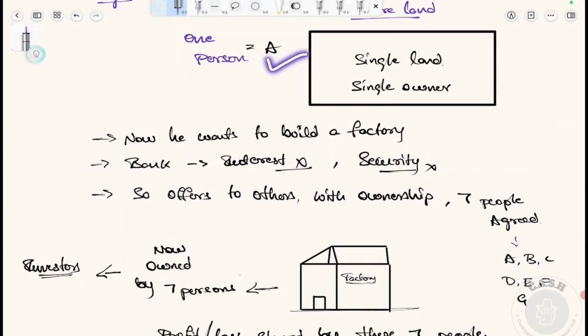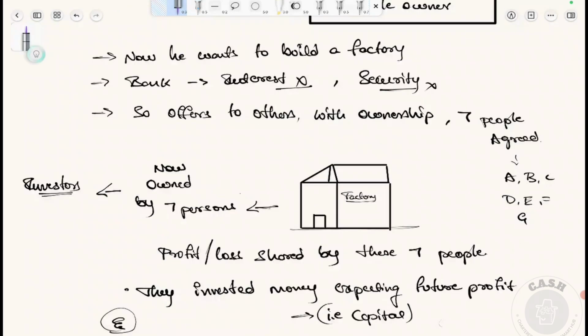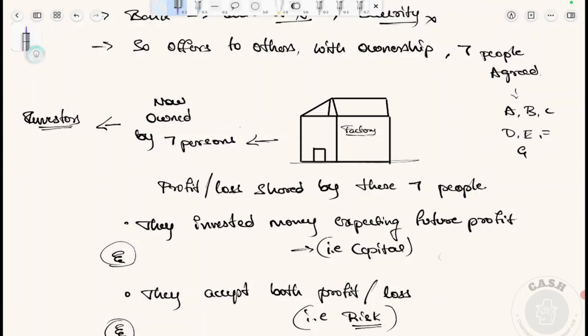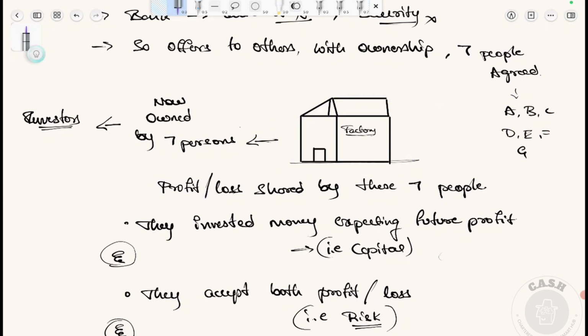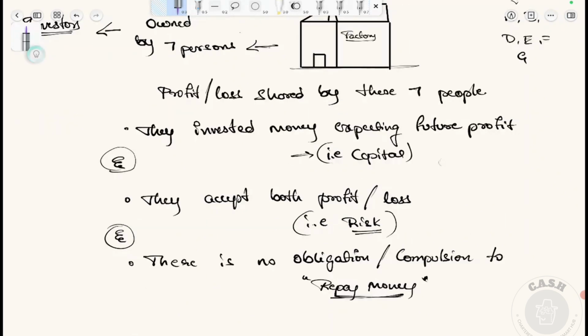So Mr. A doesn't want to borrow any funds from the bank, but he needs money to build a factory. Now he approaches his other friends, that is B, C, D, E, F. They agreed to this project and invested in it, so they are called investors. This factory's ownership is shared with all these 7 people, and whatever the profit or loss will be shared by these people. They invested money expecting future profit.